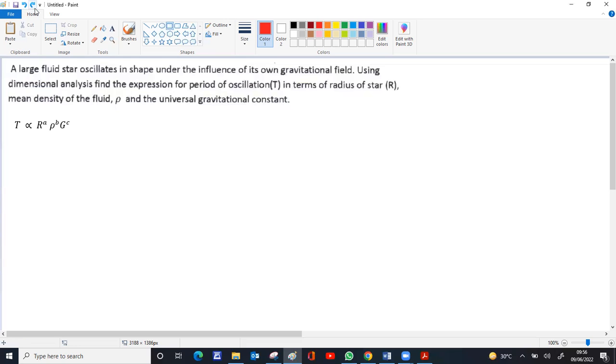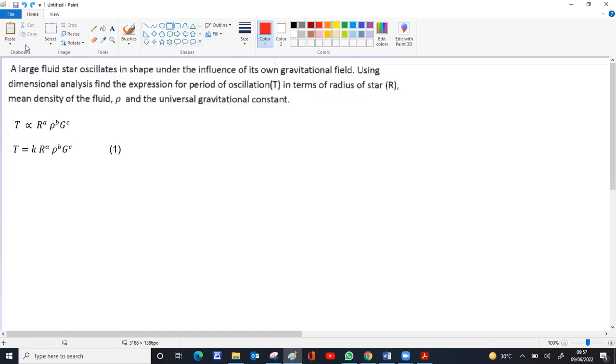So first we write T is proportional to radius, density, and G. Since we don't know the powers, we just put a, b, c as variables. Our aim is to find these powers a, b, c and substitute back in the equation. Whenever we change proportionality to equality, it will be a K. So T equals K into the rest, which remains the same, with a, b, c as powers for radius, density, and G. This K is a dimensionless constant. It is like a number 2 or 3 without any dimensions.